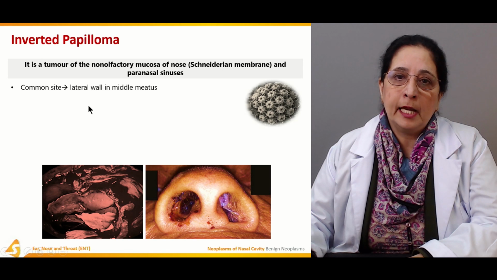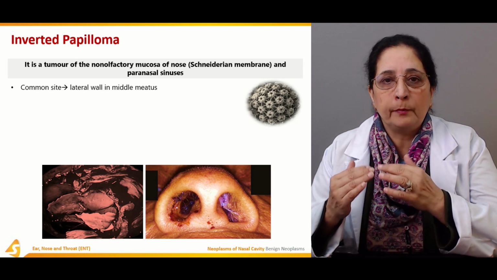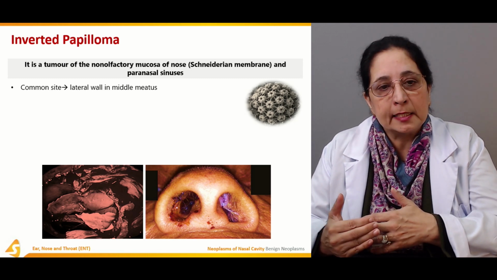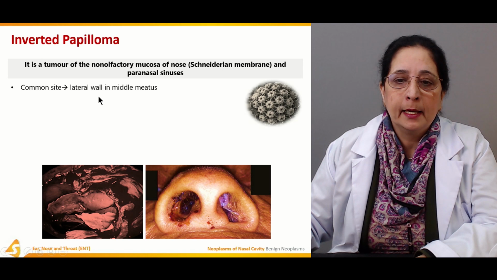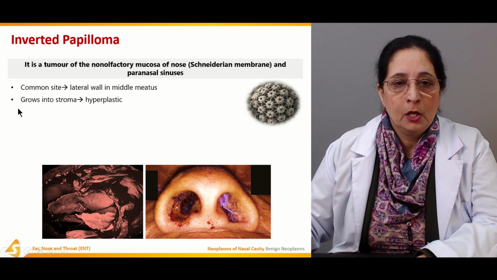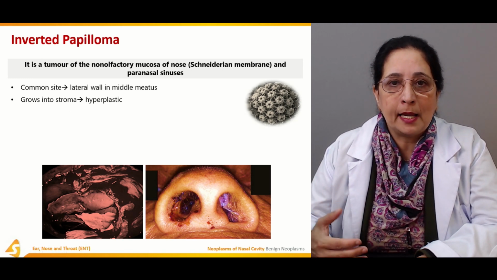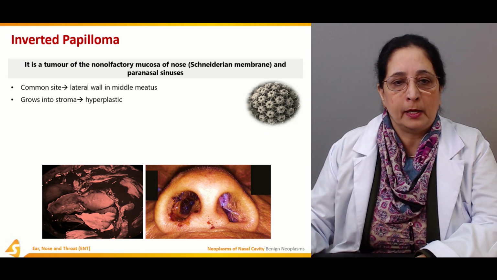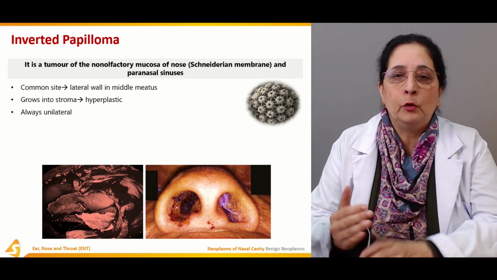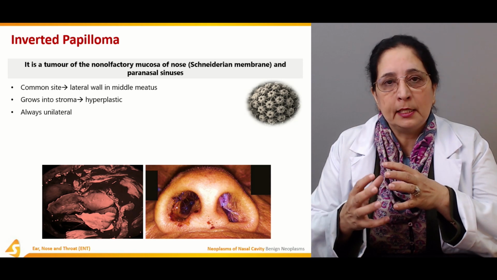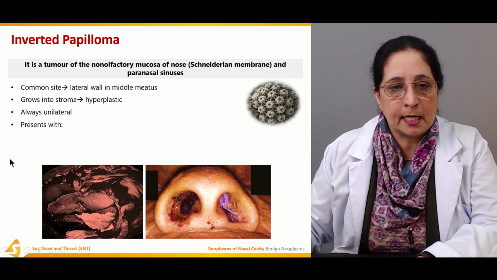Common site is the lateral wall in the middle meatus. Squamous papilloma, we saw it from the lower part of the septum or from the vestibule. But inverted papilloma is from the lateral wall in the middle meatus. It grows into the stroma, so it becomes hyperplastic and grows into stroma. Always unilateral, as compared to squamous papilloma, which can be multiple, single, unilateral, bilateral. This is always unilateral, on one side.